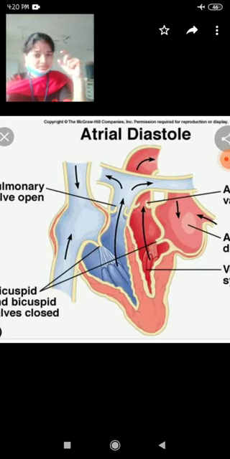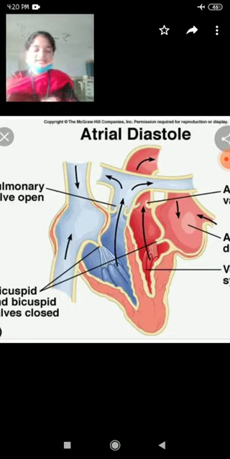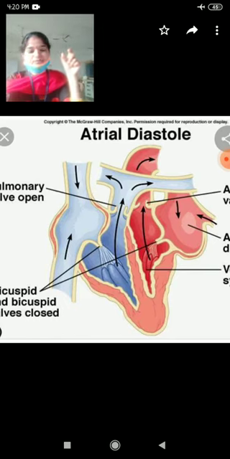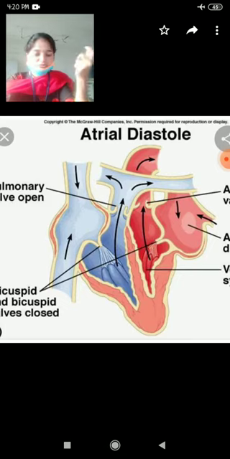At the right atrioventricular opening, the tricuspid valve is there. On the left side, the bicuspid valve is there. When the pressure occurs, these valves open and allow the blood to move from the auricles to the ventricles.